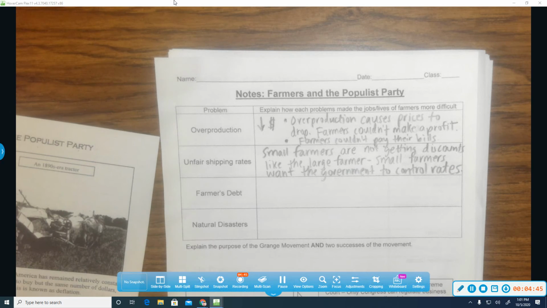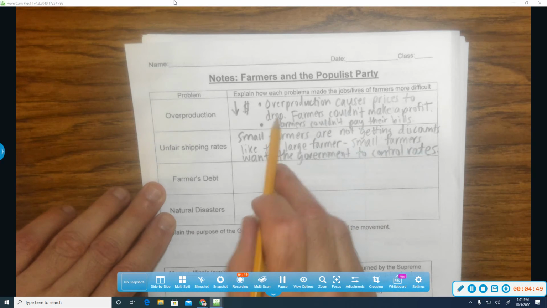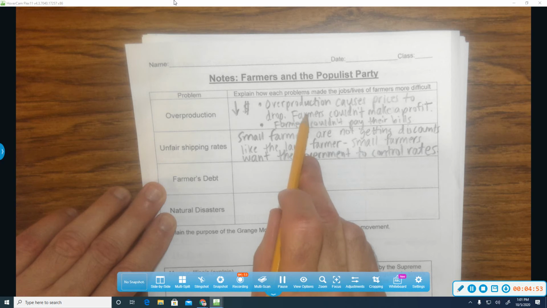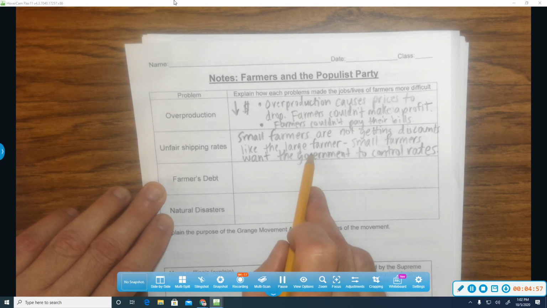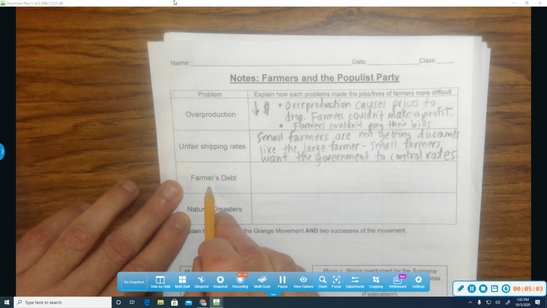Now, as the prices are going down, they're paying more, and they're losing money because of overproduction. They're not getting the price they want in order to make a profit, and then they're not getting fair shipping rates like the larger ones, so that makes it even tougher to do business, and they're going into debt.